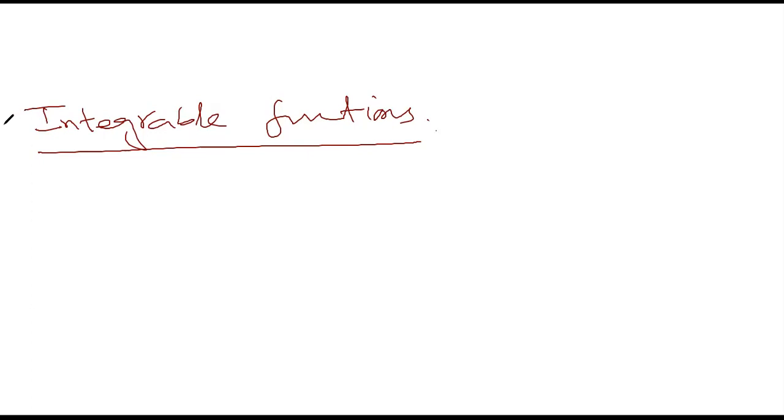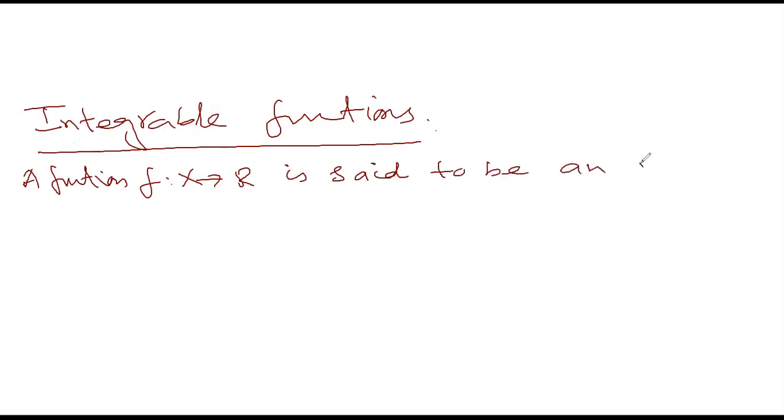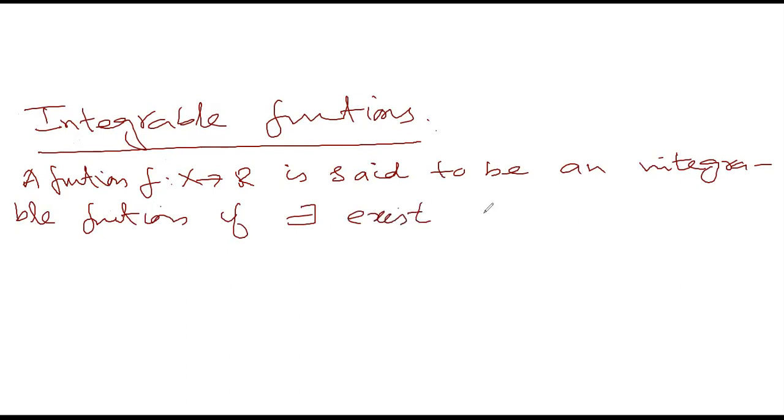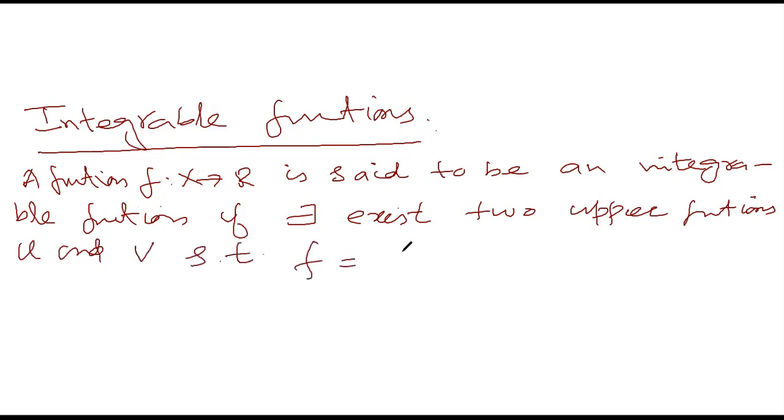A function f from X to R is said to be an integrable function if there exist two upper functions u and v such that f is equal to u minus v.